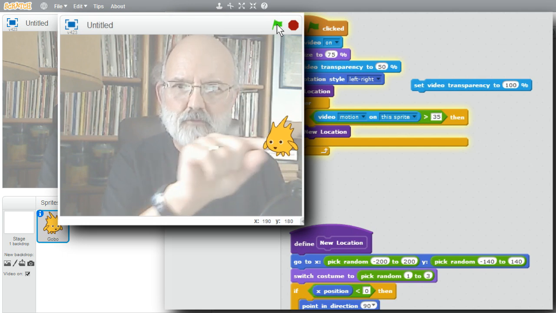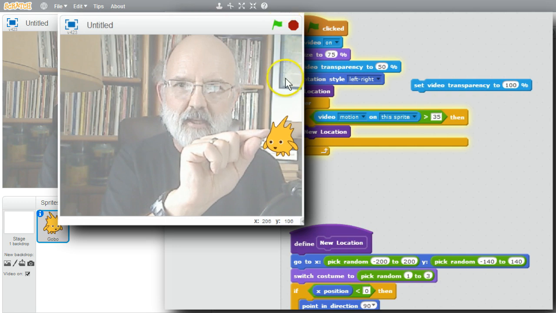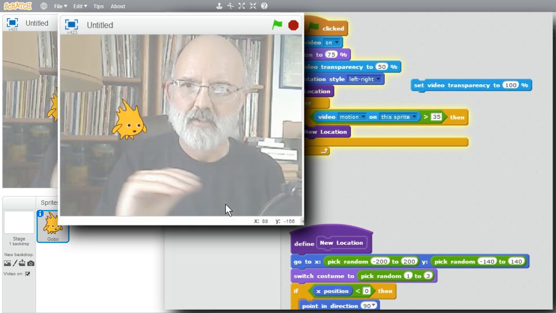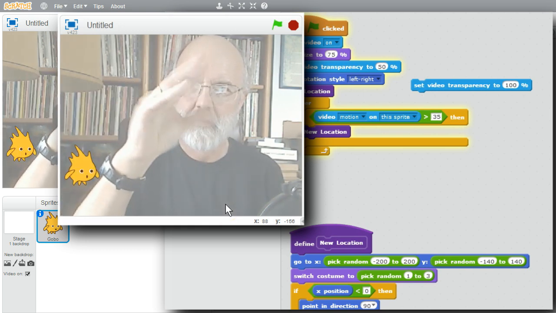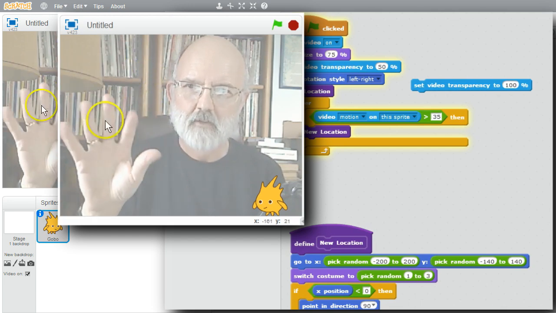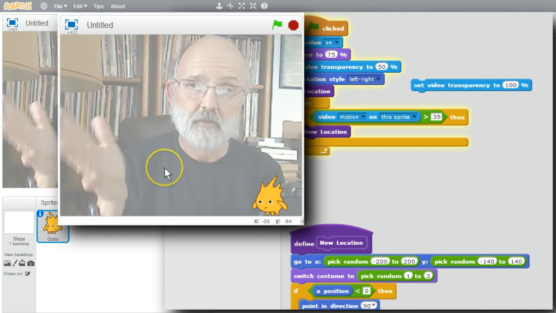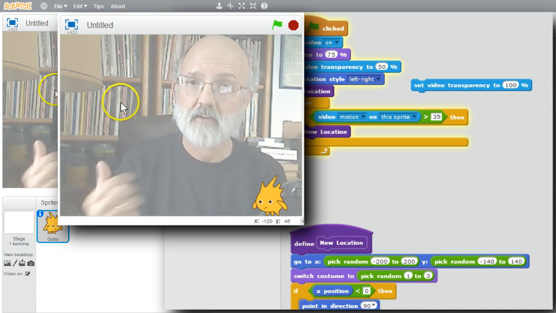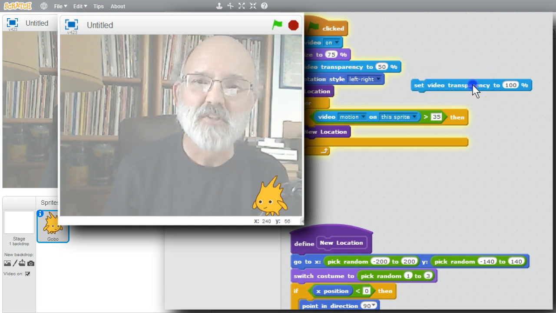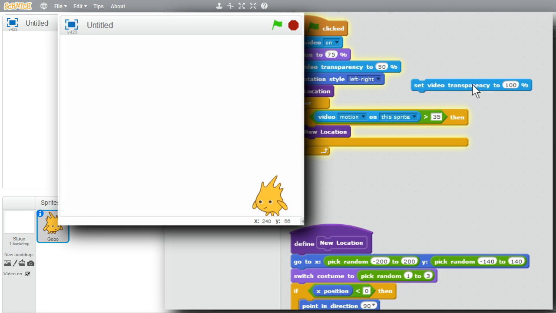Here it's hard to see the movement in this background. If I have Gobo behind the black shirt, where it's nice and simple black, motion detects it immediately. It's harder to see the movement on complicated backgrounds. If you're going to want to play with the video a lot, it'd be helpful to have a simple background behind you. I'll stop the program now. Change the transparency to 100. Now you're not seeing me anymore, and I'll stop it.